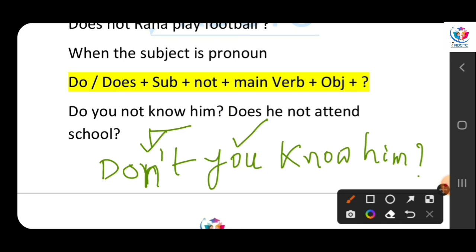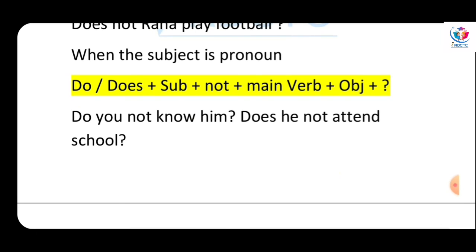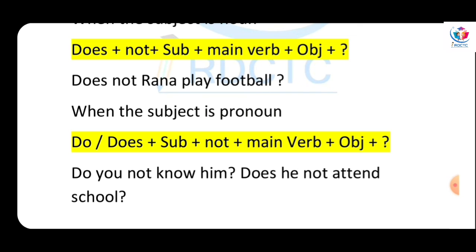And it is not wrong. Okay? This sentence is right and this sentence is also right according to their rules. Don't fall into any confusion. It is very easy. When we are using don't, then we don't have to follow the not rule. We can talk or speak, we can write the sentence according to our favor.